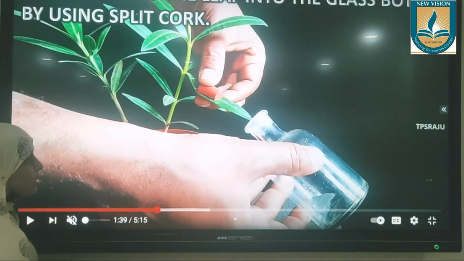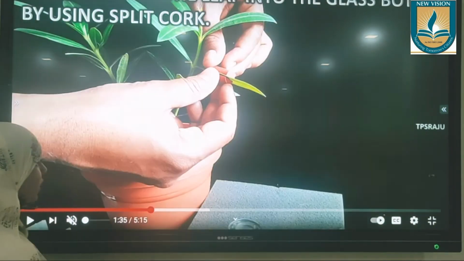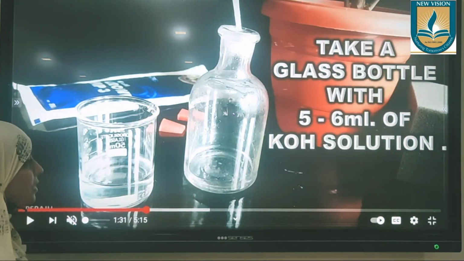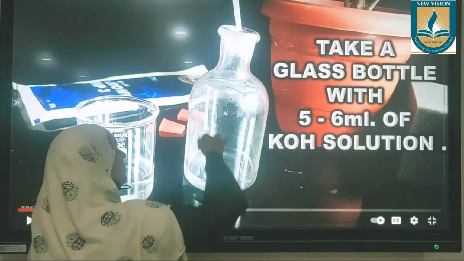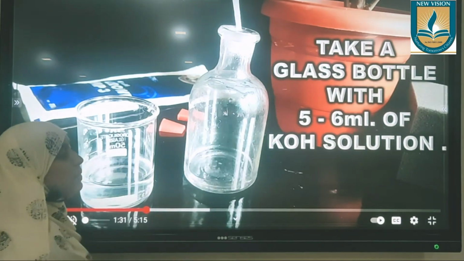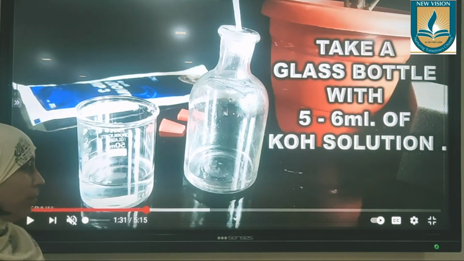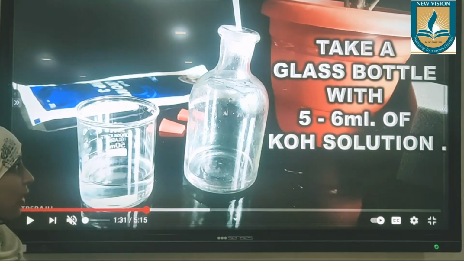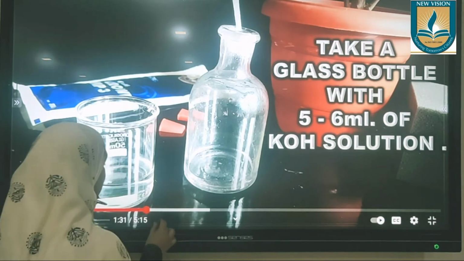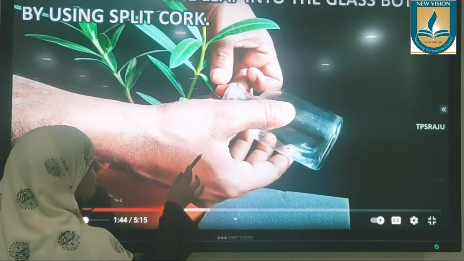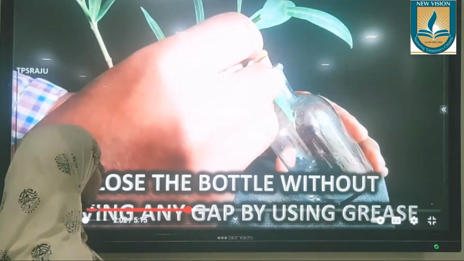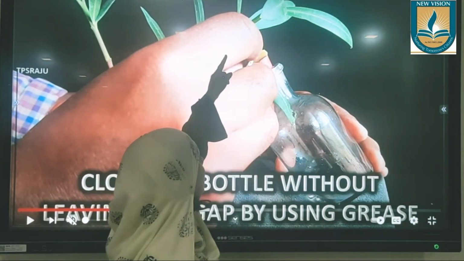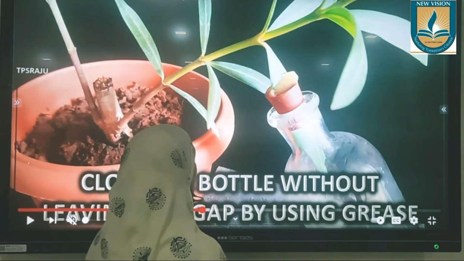We can take it in the form of pellets also. When you take it inside any container like this, all the carbon dioxide present in this container will be absorbed by potassium hydroxide, or KOH. So if you insert one part of a leaf partially into a bottle like this, this part of the leaf will not get carbon dioxide. The other half of the leaf, which is outside, will get the carbon dioxide.